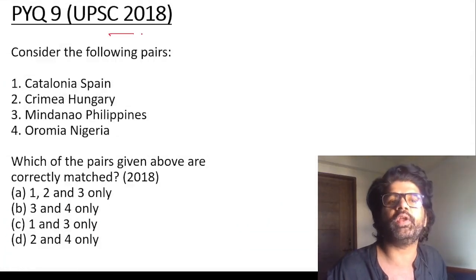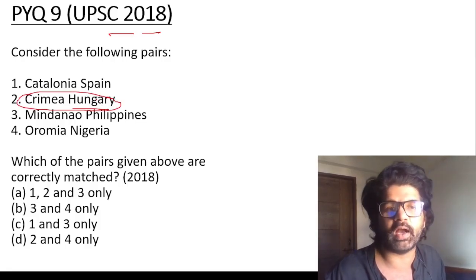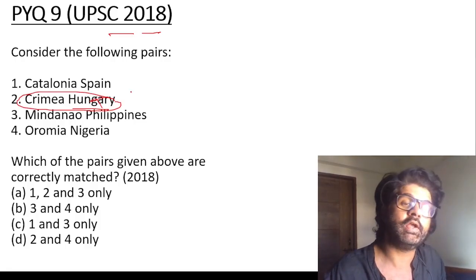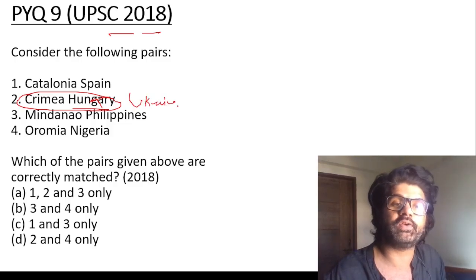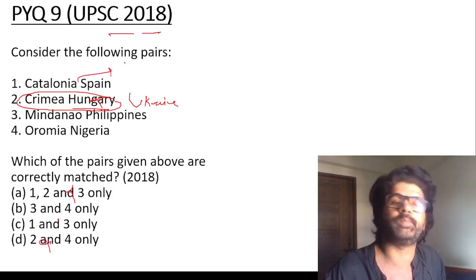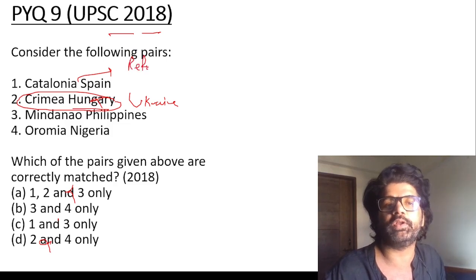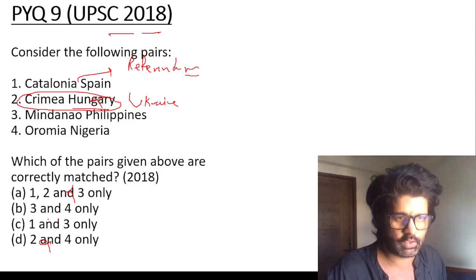So yeah, PYQ9 UPSC 2018. Crimea annexation. That is not in Hungary. Hungary is in the news. Crimea is in Ukraine, which was annexed by Russia. So the second is wrong. Now you're left with B and C. Catalonia is in Spain. In 2018 there was a referendum in Catalonia on whether you want to be a part of Spain or be independent, and they said that we want to be part of Spain. So the first is correct.